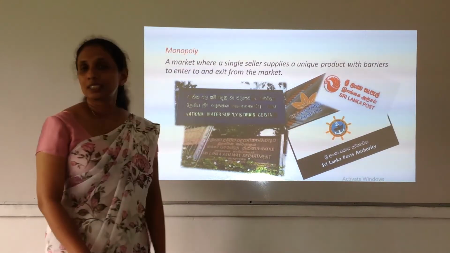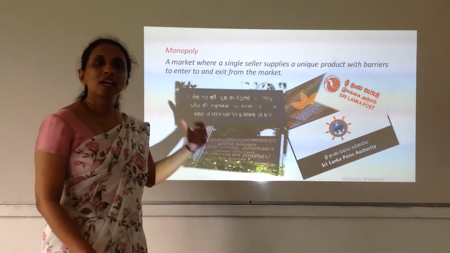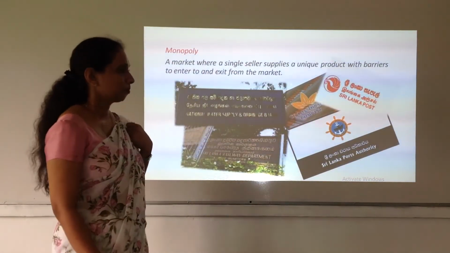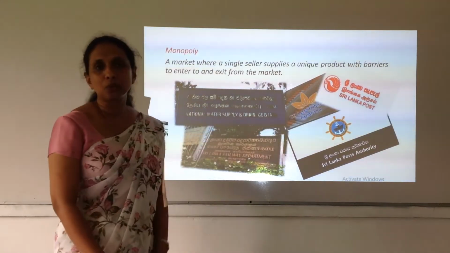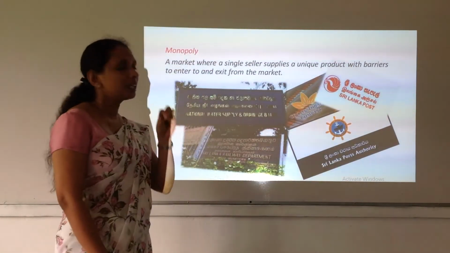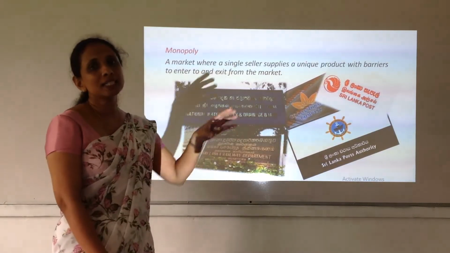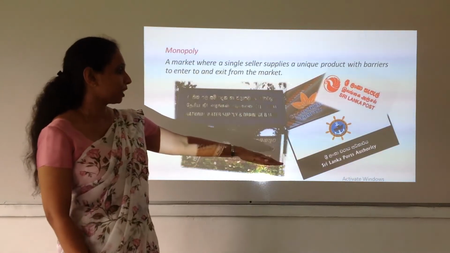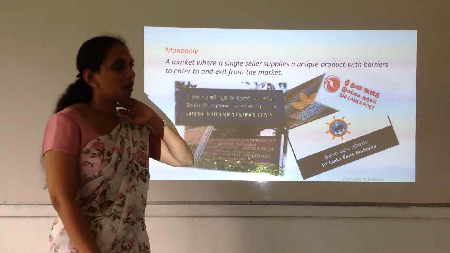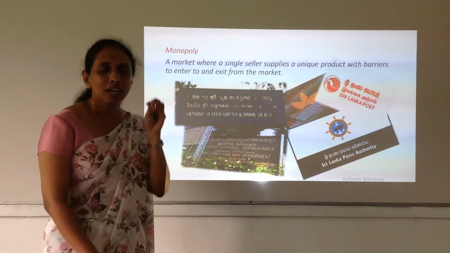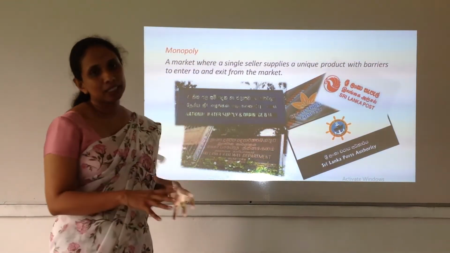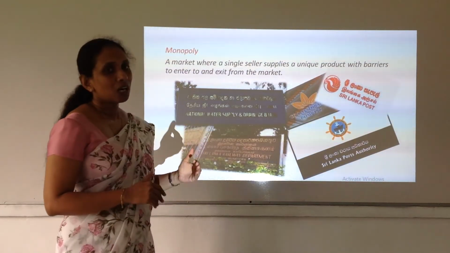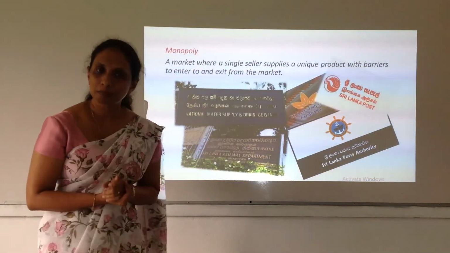If you take the National Water Supply and Drainage Board, that is the one and only supplier of water to the entire country. And if you take Ceylon Tobacco, that is the one and only company which supplies cigarettes to the country. Similarly, if you take the Ports Authority or Sri Lanka Post, those are the one and only suppliers of that particular service to the country. So, therefore, what would be the definition for the monopoly?